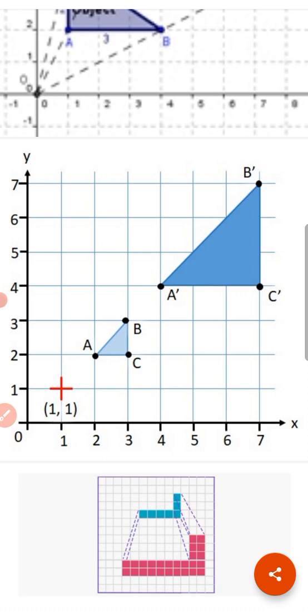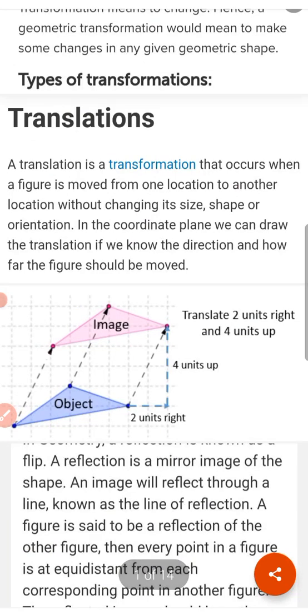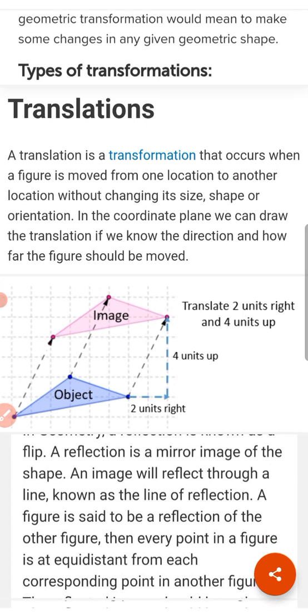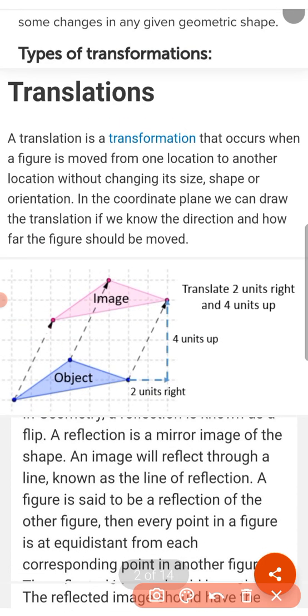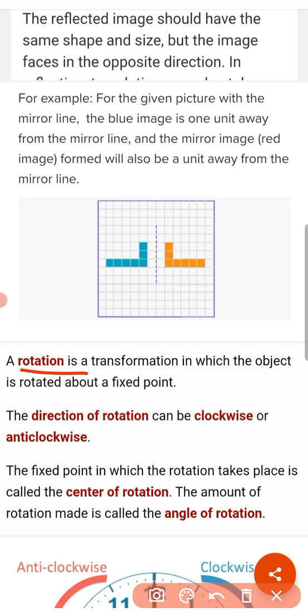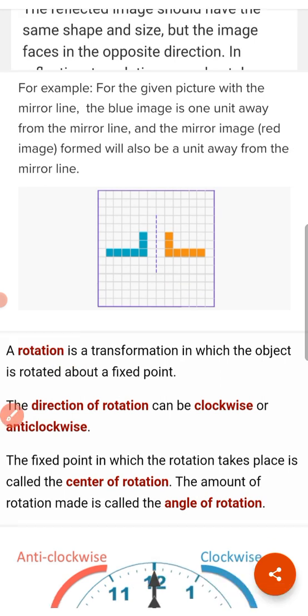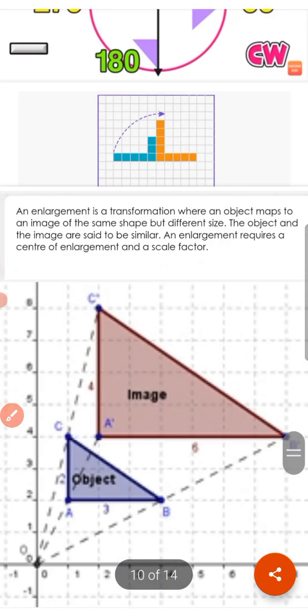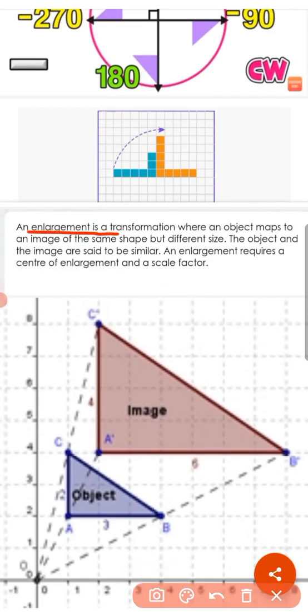So today you learned about different types of transformation. A transformation is a way of changing the position of the shape. We are going to learn about 4 types of transformation. One is translation. Next is reflection. Next, rotation. The fourth one is enlargement.